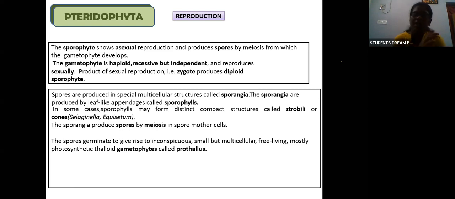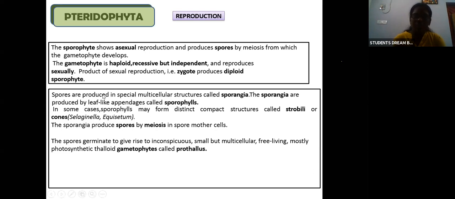Haploid is less dominant, recessive but independent of the sporophyte. It can grow separately, without the help of the sporophyte. It is independent here, and it reproduces sexually. Sporophyte asexually, gametophyte sexually. The product of sexual reproduction is the zygote, which produces a diploid sporophyte. So the cycle will continue.